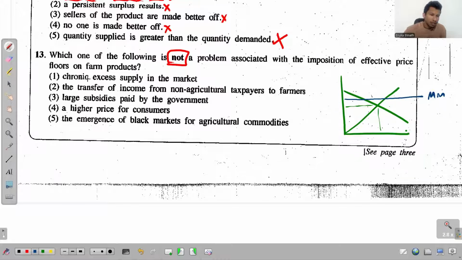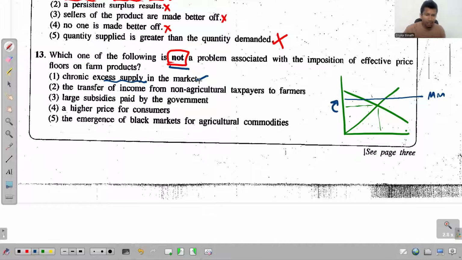So what is the first one? Chronic excess supply in the market. Of course, if the minimum price is greater than the equilibrium price, the suppliers will be motivated so that the quantity supplied will be higher than the quantity demanded. So there will be an excess supply. That is not the answer, because the question asks which one is not a problem associated with this price floor. This is something that really happens.